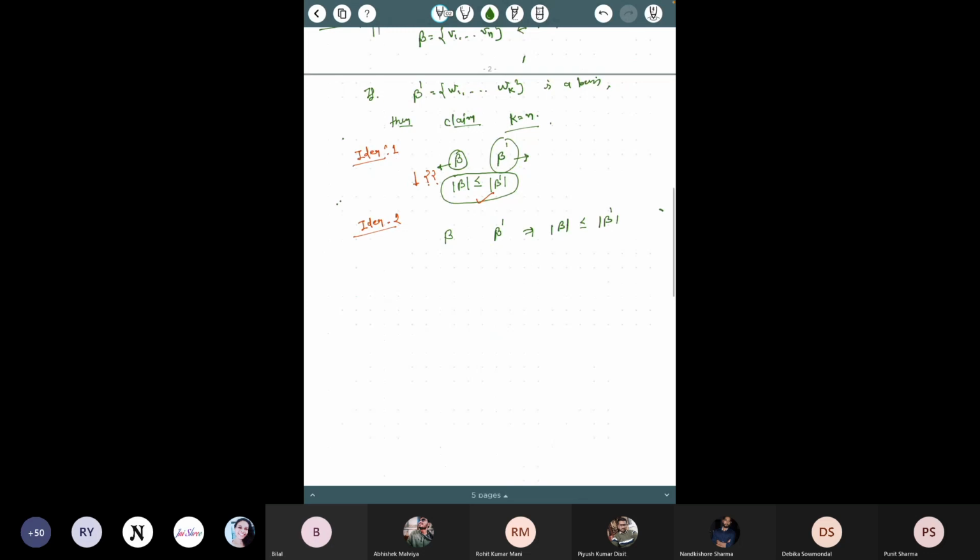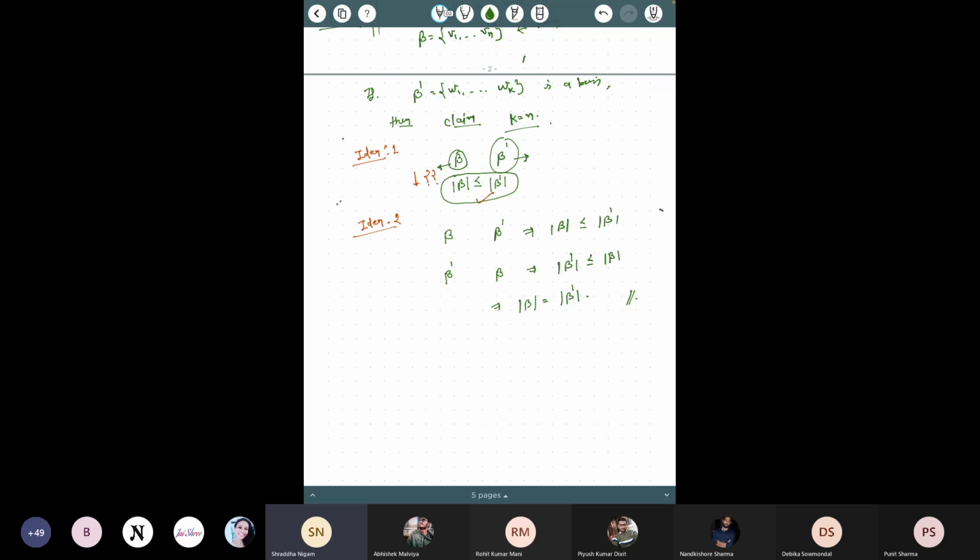Similarly, in the next step, for the other inequality, you assume that B is a spanning set and B dash is a linearly independent set. Now, since B is also a spanning set, from the previous result, this implies that the cardinality of B dash is less than or equal to the cardinality of B. So this implies that B and B dash both have the same number of elements.